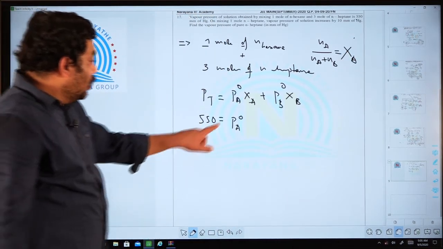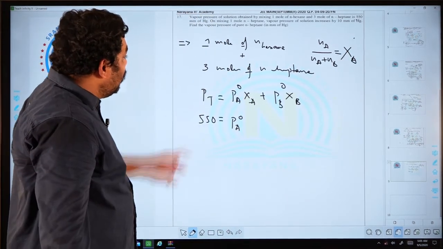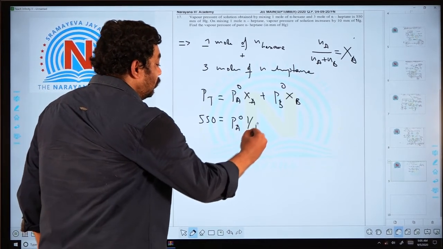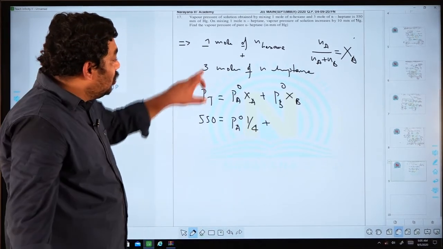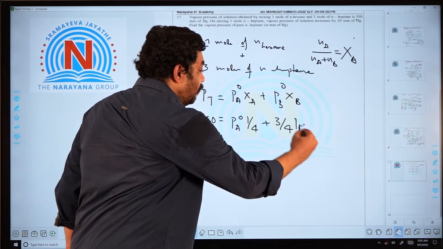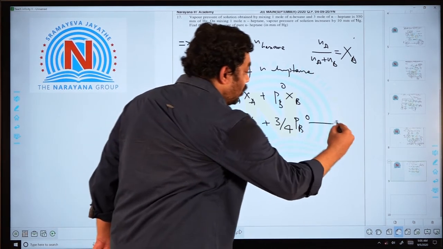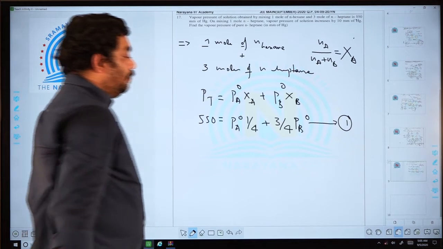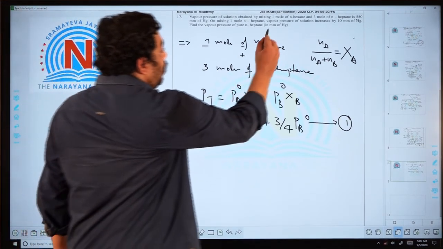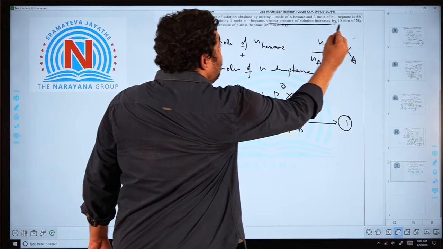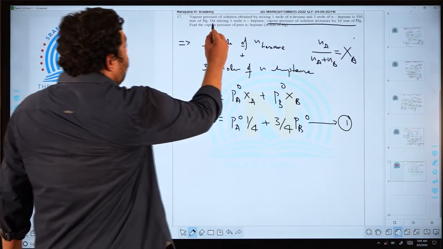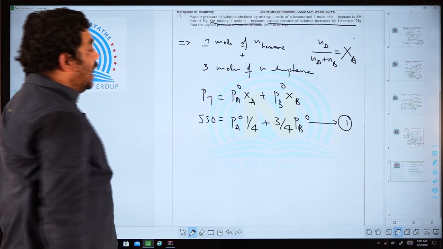XA, now I am taking here total 1 plus 3, 4. I am taking this one as the first. And he has given one more piece of information, that the vapor pressure of the solution increases by 10 mm of Hg on mixing 1 more mole of N-heptane.